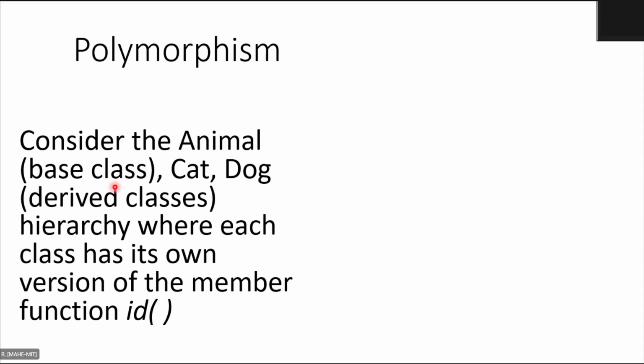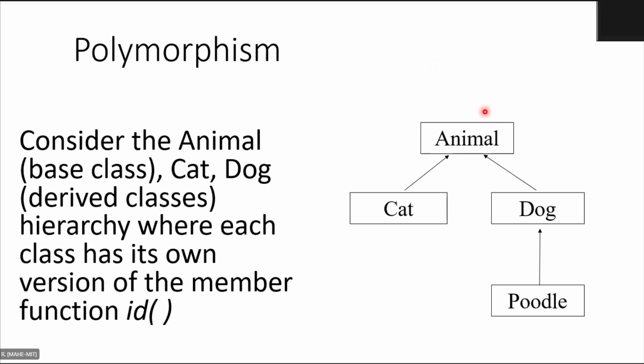Okay, now let us take this example. Consider an animal class, which is a base class, and I have cat and dog derived classes under the animal class. You have the animal base class, cat derived from animal, dog derived from animal, and another breed of dog called poodle under the dog class. So this is possible, right? You can create such a class structure.